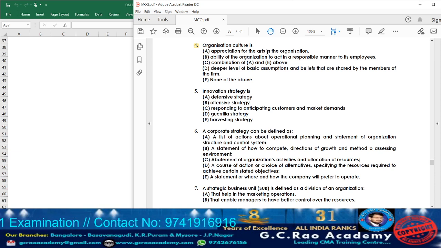For example, if you are working in a company, what happens? They tell Monday to Friday you should come in formal. Saturday, if it is a working day, you can come in casuals and go out. That is one of the cultures which will be built up in many of the companies. So all the employees, Monday to Friday, will be coming in formals, and usually on Saturdays they come in casual dresses. So that is one of the cultures. So now, what is organization culture?